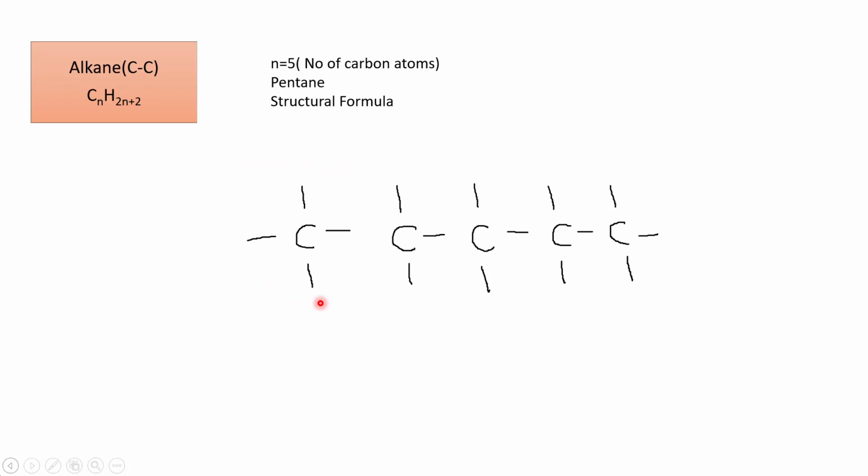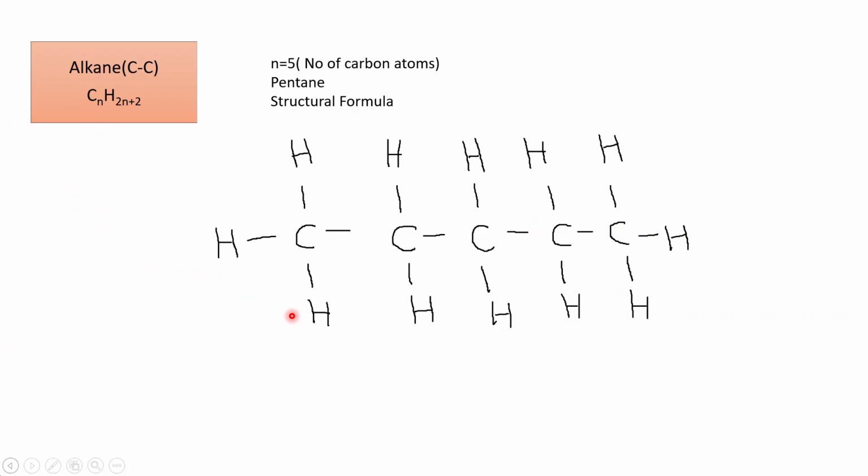Next, at the open ends, we will write hydrogen atoms. On putting down the symbol of the hydrogen atoms, the structural formula of pentane is complete. 1, 2, 3, 4, 5 is the number of carbon atoms. Let us count the number of hydrogen atoms: 1, 2, 3, 4, 5, 6, 7, 8, 9, 10, 11, 12. Therefore, the molecular formula of pentane is C5H12. You will verify its molecular formula by using the general formula.